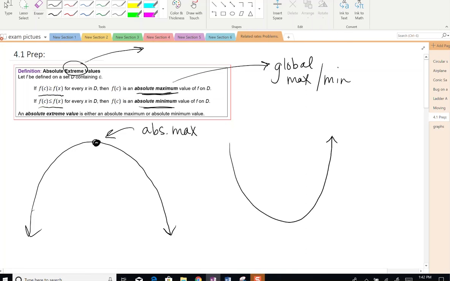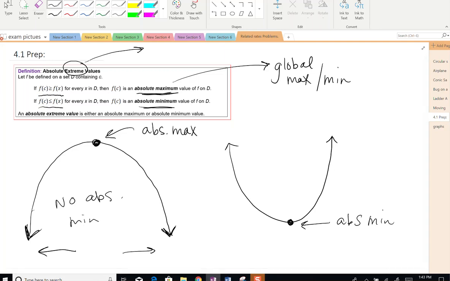So here is an example where we have an absolute min right here. Now I've just shown parabolas for a reason, that this has no absolute minimum value, because these values go down forever as x gets really, really large or x gets really, really small. The f of x values continue to decrease. So there will be no absolute min on this. Not every graph has an absolute min or an absolute max, and some